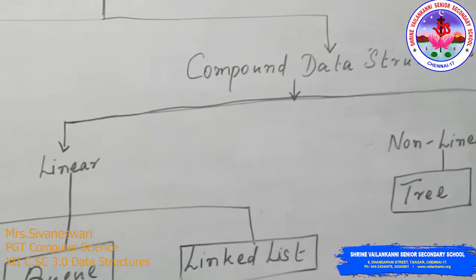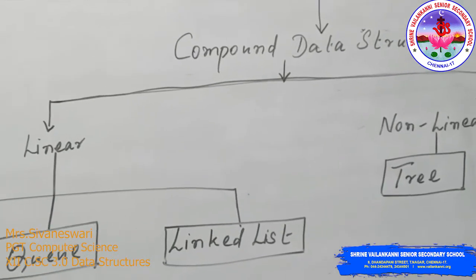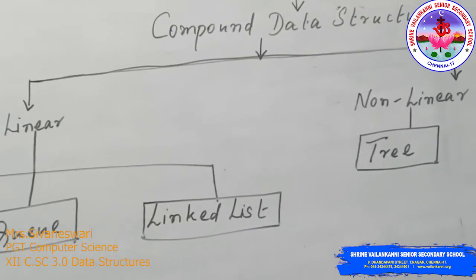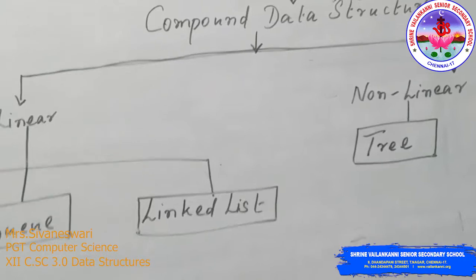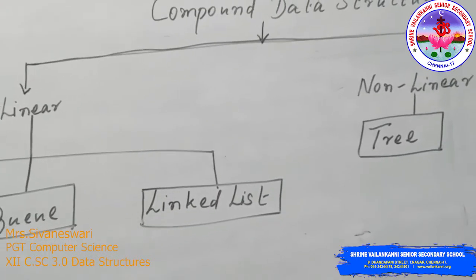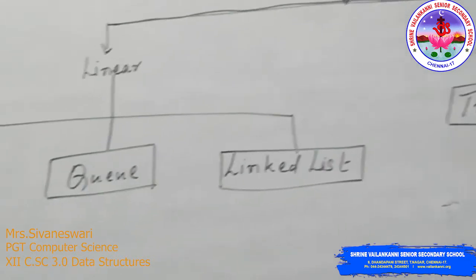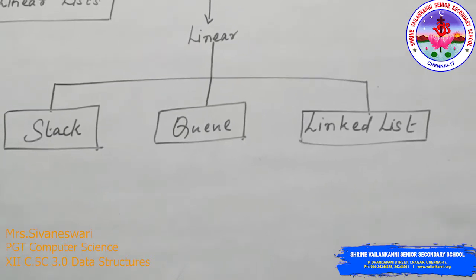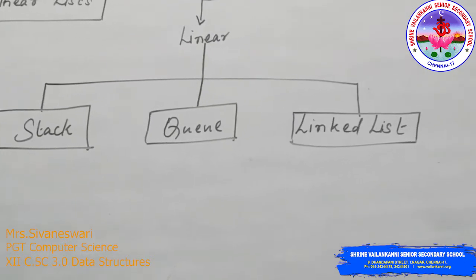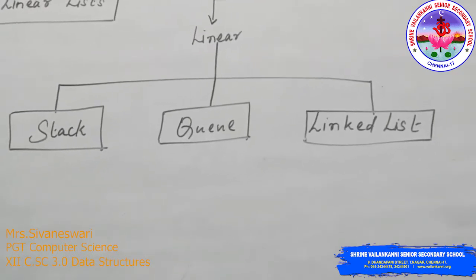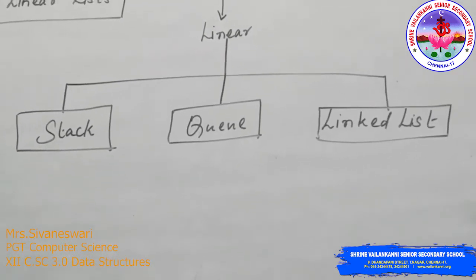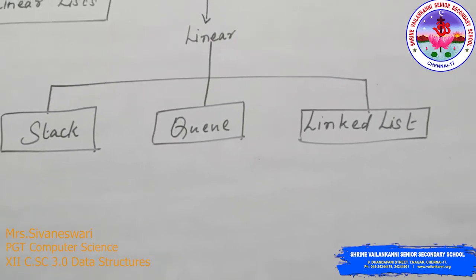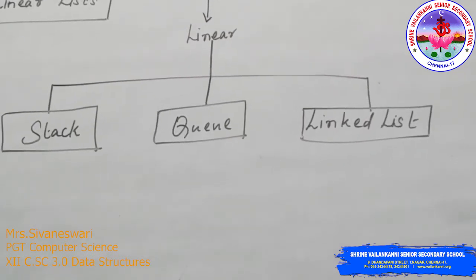Now compound data structure. As we told, it is divided further into linear and non-linear, where non-linear has a tree with a parent-child relationship, and it will not have any sequence followed. In linear we'll have a work pattern followed. Linear is further divided into stack, queue and linked list. Stack is nothing but if you stack books, the first book which is stacked will be taken last. In the queue, you can consider the ticket reservation queue itself.